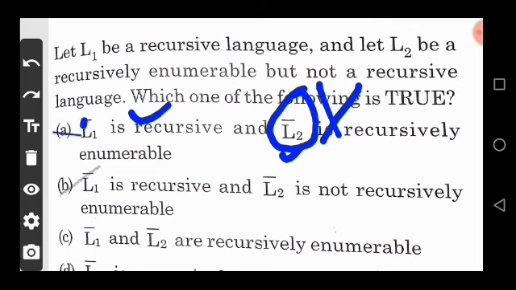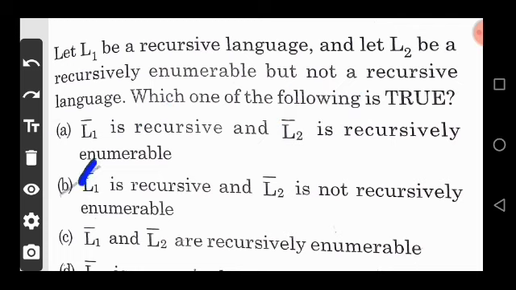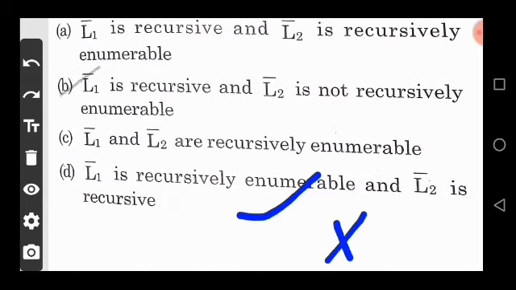Now move on next. Option B, L1 complement is recursive, L2 complement is not recursively enumerable. So this is the correct option. And option C, L1 and L2 both are recursive. This is also false. And option D, L1 and L2 is recursive. So this is also false. So the correct answer is option B. Now move on to the next question.